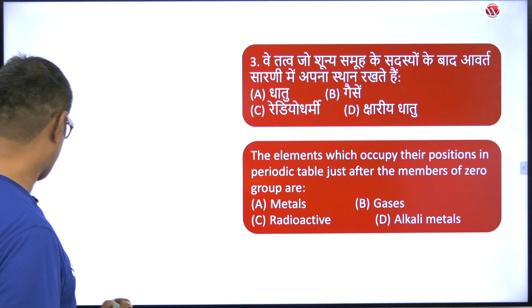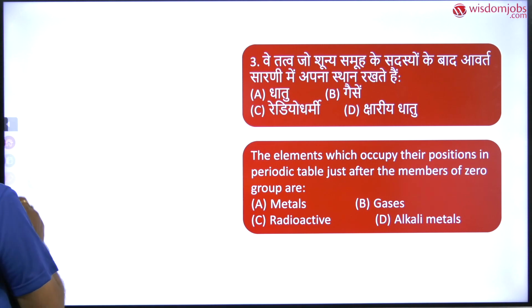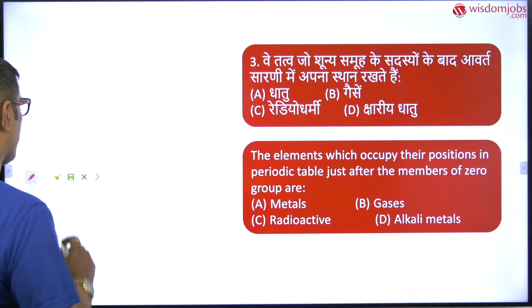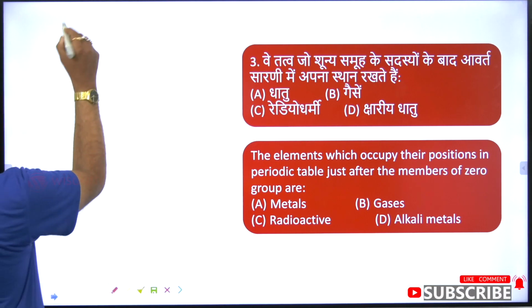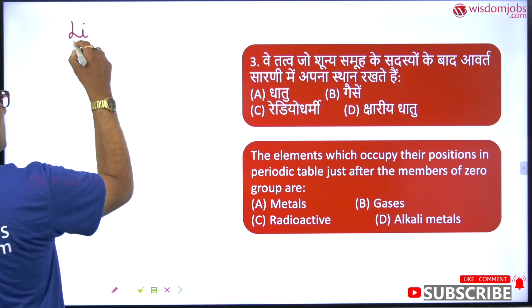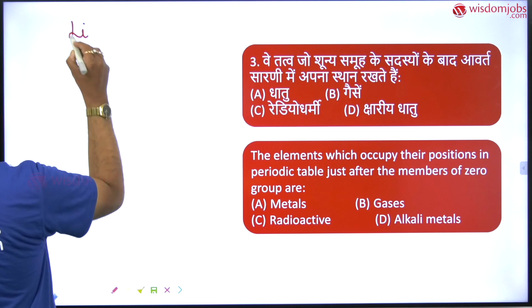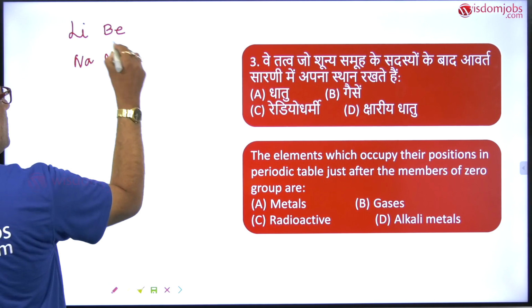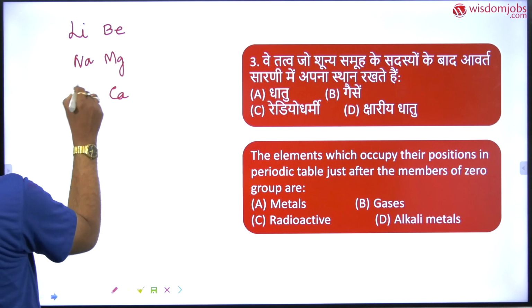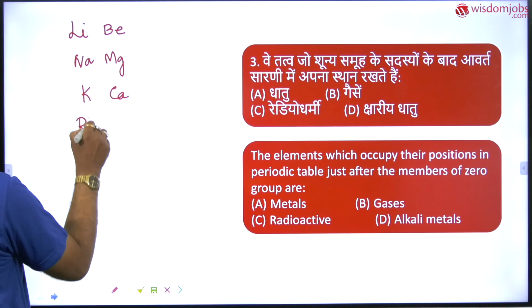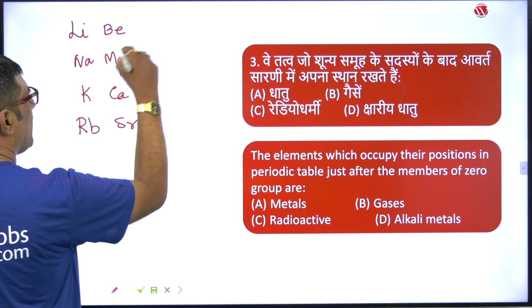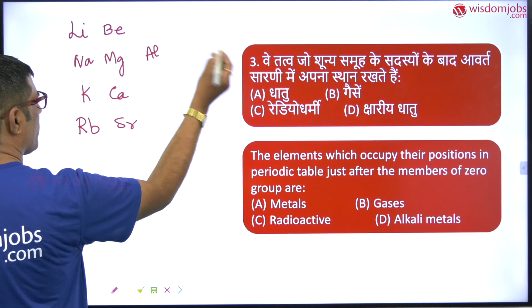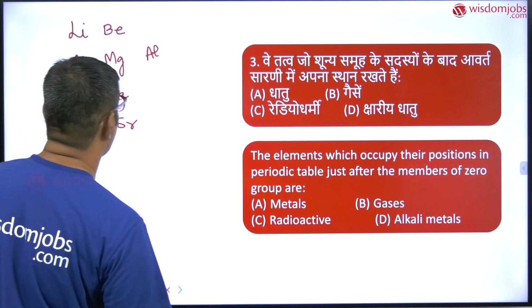Now coming to metals. There are many metals in the periodic table, like starting with lithium, next sodium, next here you can take beryllium, here magnesium, and downwards calcium, potassium, rubidium, strontium, etc. And of course here aluminium, and silicon is not a metal, it is a simple metalloid.